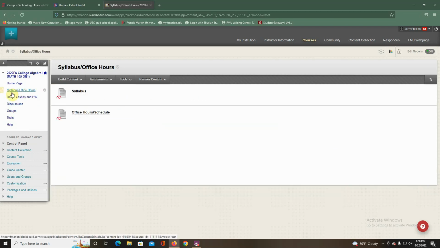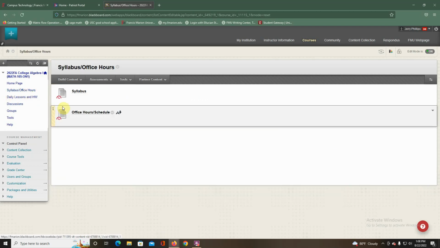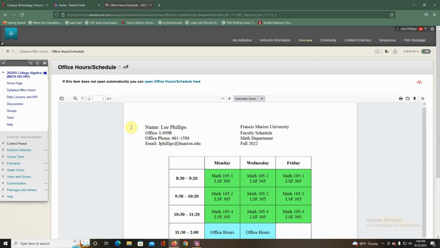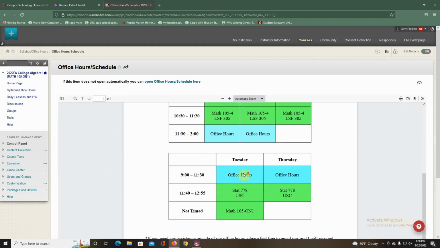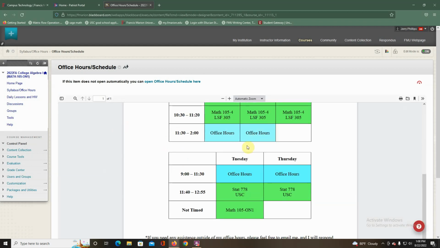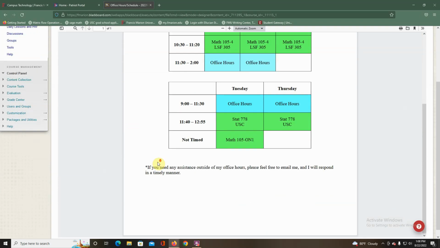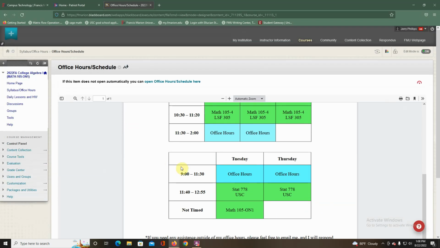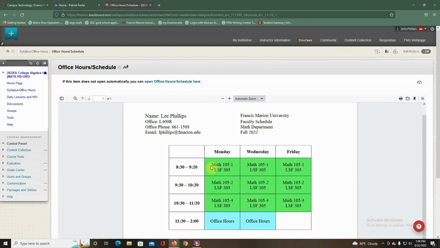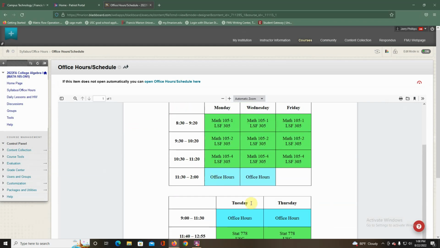Now, another tab in Blackboard that we have is our syllabus and office hours. My schedule and office hours are posted. So if you need me, if you're on campus and want to drop by, or if you just like to email me, if we really need to, we can set up a Zoom chat, which I haven't used Zoom in a while, but we could figure it out. Whatever you need, we'll do whatever we can to help you out.